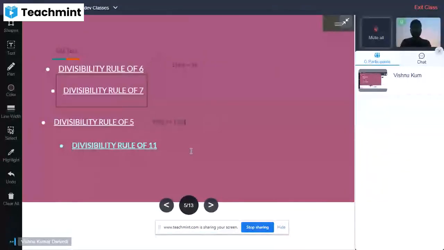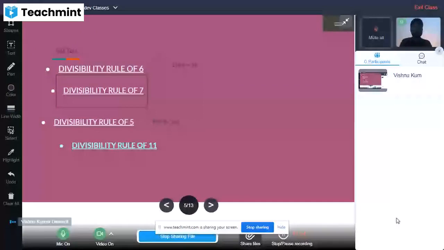So all those numbers which have 0 as the last digit, and those numbers which have 5 as the last digit, will be divisible by 5.